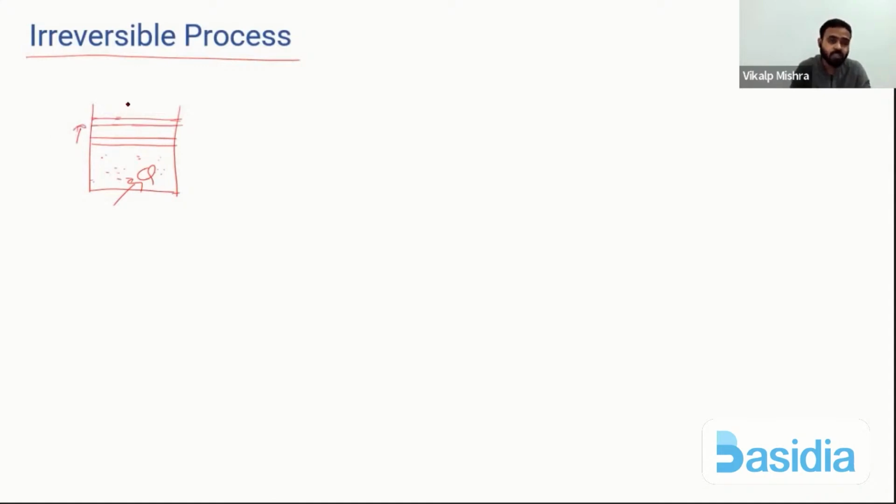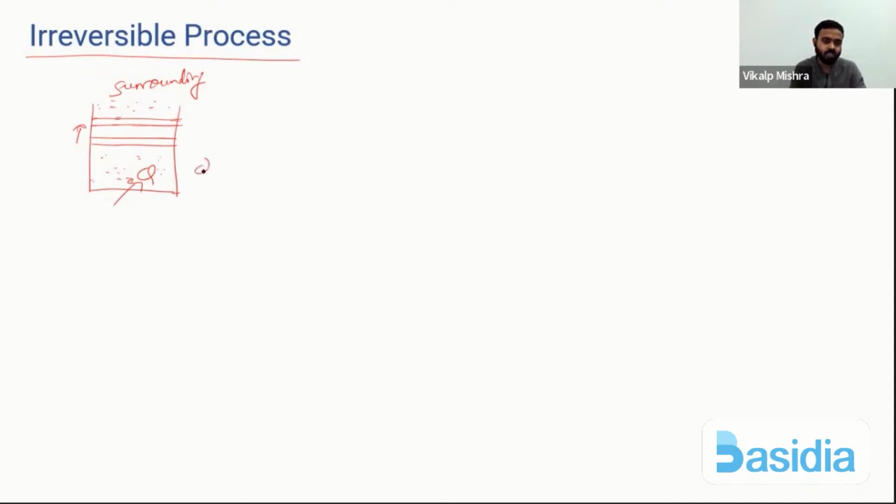So that piston is doing work on the surroundings, on the atmosphere. Here, atmospheric gases will be there. If the piston is moving in the upward direction, that means the piston is doing work on the atmosphere. So heat is used in work done by the gas.